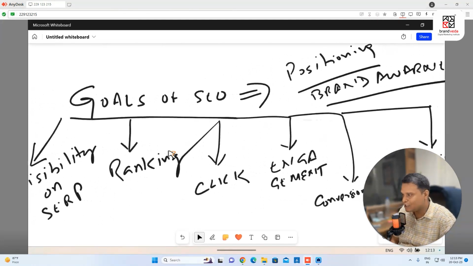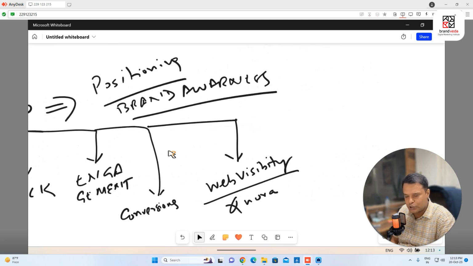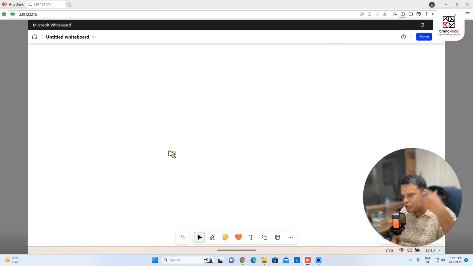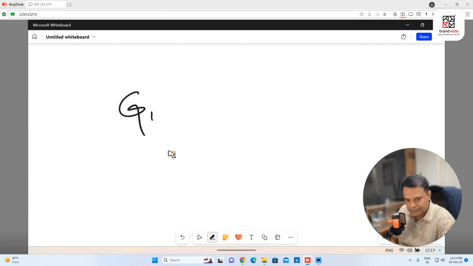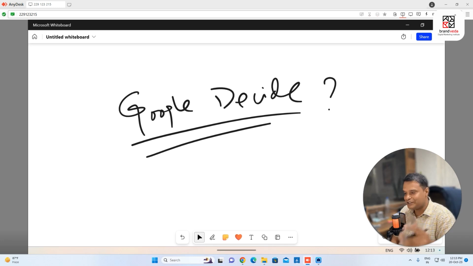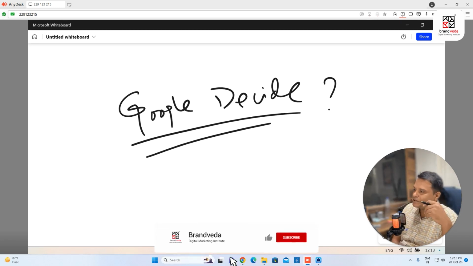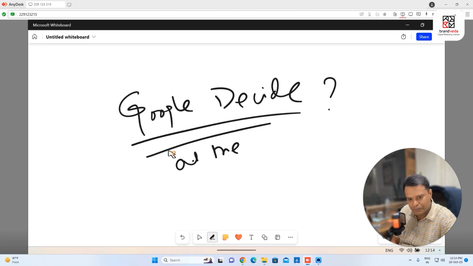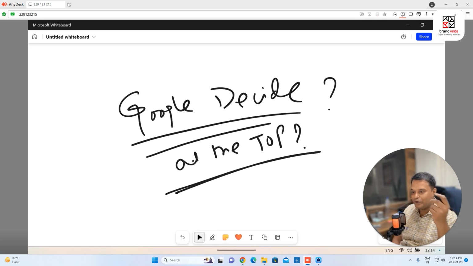So if someone asks you, my next question is, out of all these pages, how does Google decide? How does Google decide? There are hundreds of companies. Let's say if I talk about hotels in Goa, there are hundreds of websites, thousands of websites. And the point is, how is Google going to decide who will come at the top? Now, this is important. Who will come at the top? This is again very important.